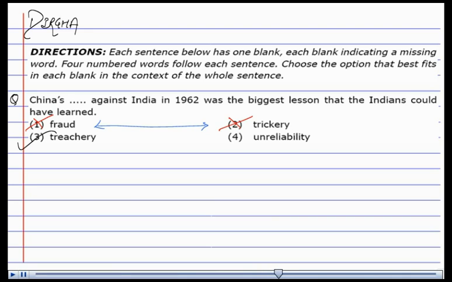And the fourth, unreliability, is again not in the context of the sentence, so we refute it. Treachery means violation of faith, which fits best in the sentence here. China's treachery against India in 1962 was the biggest lesson that Indians could have learned. So the answer to our question is